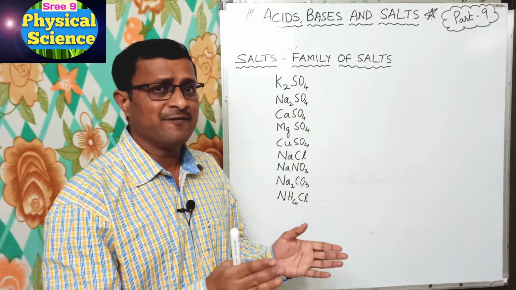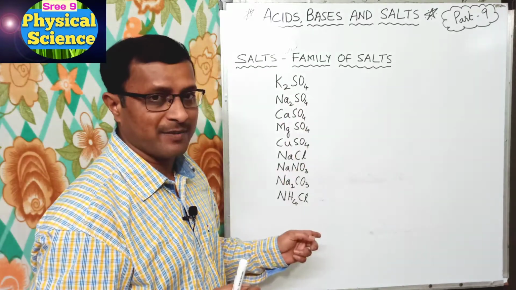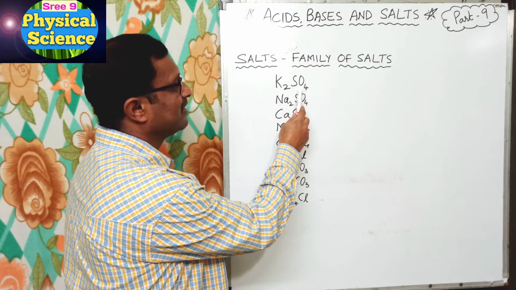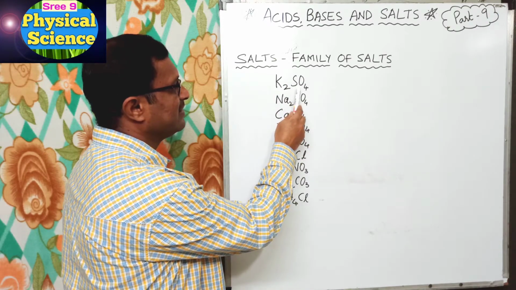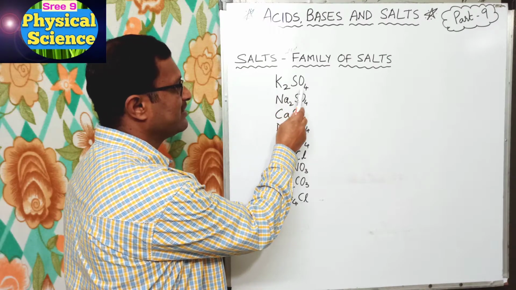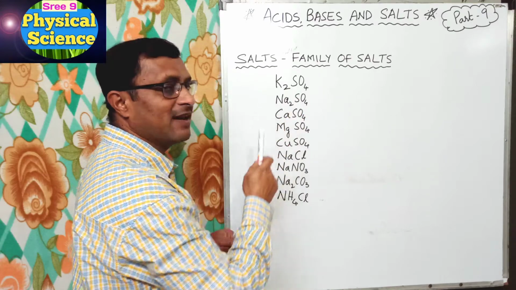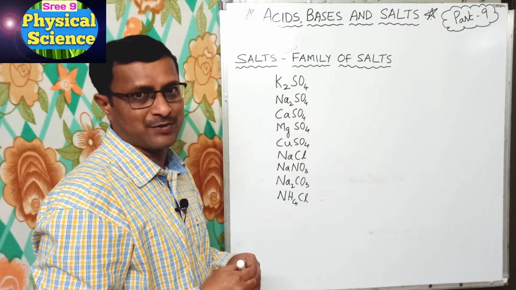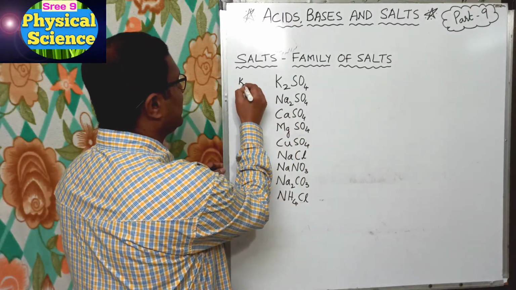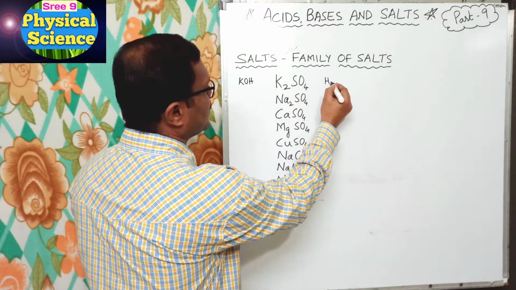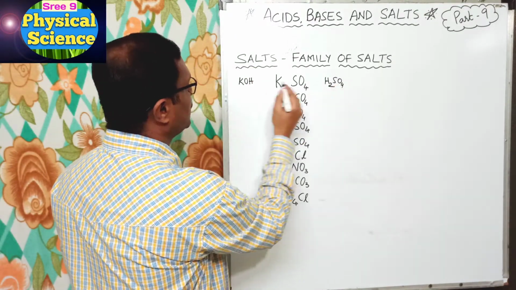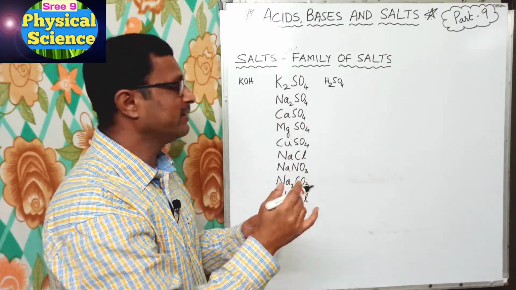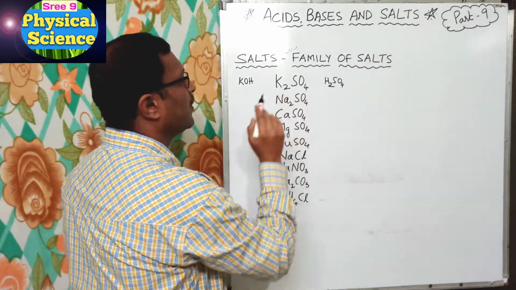Now let us understand from which acids and bases they are formed. If you observe here, the metal is potassium, which is the cation, and sulfate is the anion. In potassium sulfate, the sulfate is from sulfuric acid and the potassium is from potassium hydroxide. So I will write KOH and H2SO4. The H and OH go off in the form of water, and the remaining is K and SO4, hence we get K2SO4.